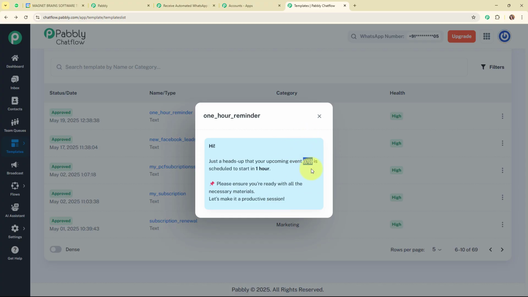So I have used a variable in the place of this event name because I wanted to make this value dynamic, so that whenever a new event is scheduled in my Google Calendar, this previously existing event name is automatically updated with the new one. Alright, so now firstly, for the 1 hour reminder, we are going to use this particular template.